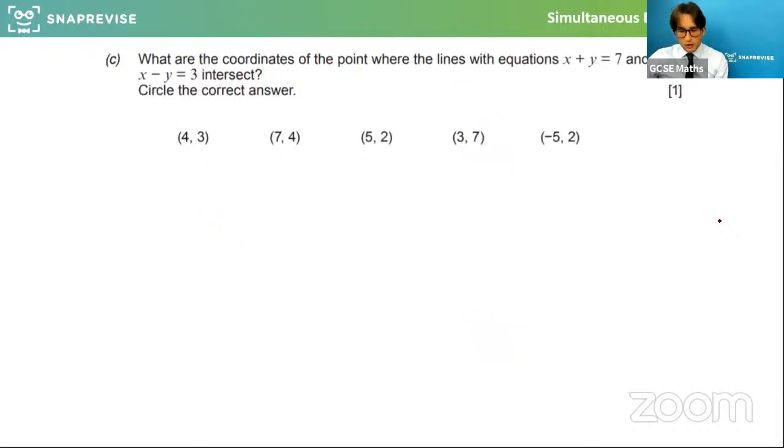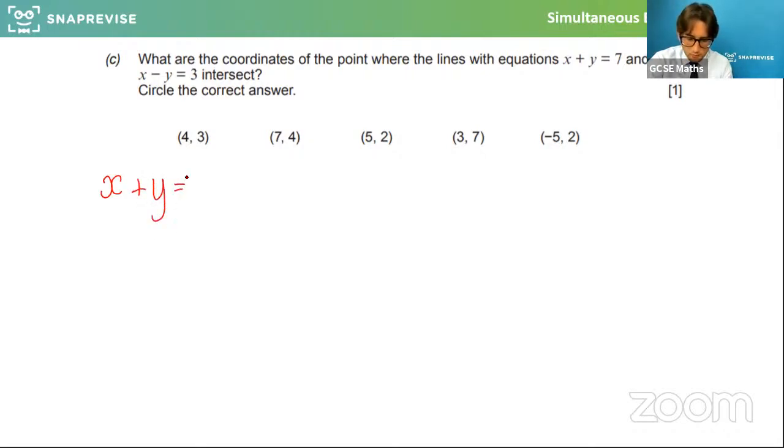Lovely. So what we're going to do now, let's look at this exam style question. It says, what are the coordinates of the point where the lines with equations x plus y equals 7 and x minus y equals 3 intersect? Circle the correct answer. For this, you can go through a process of elimination, plug them both in and see what works, or you can solve this simultaneously. So if you're a little bit still unsure, no worries, we'll go through this together.